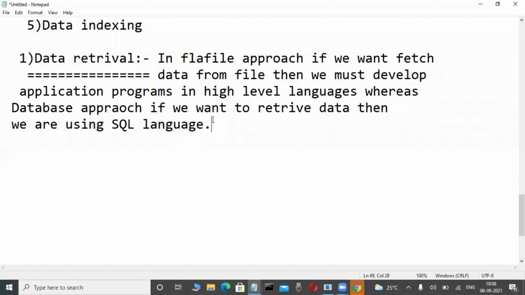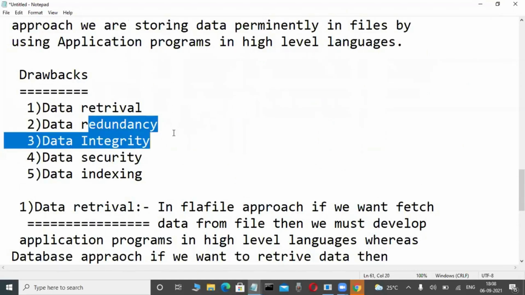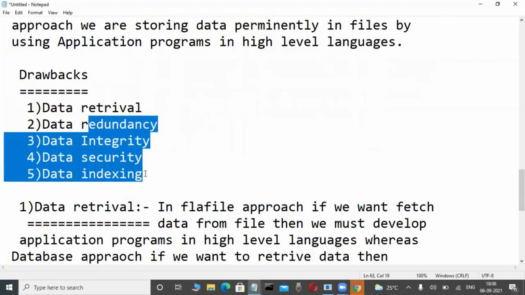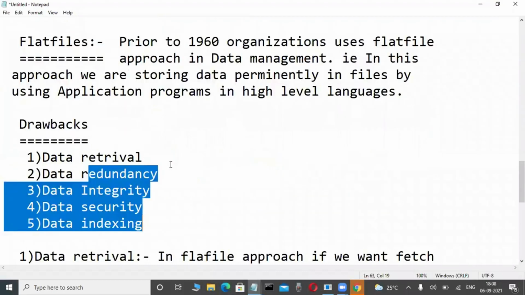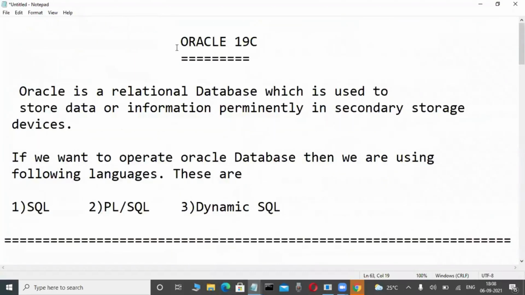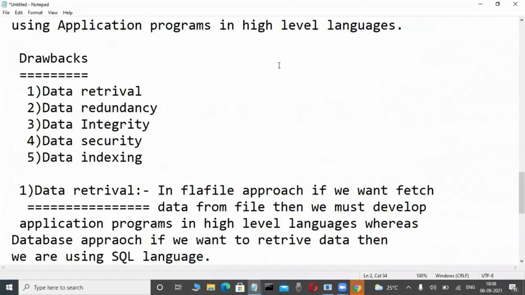Okay, up to this one is enough. A small thing only I'm telling. Then tomorrow, data redundancy and how to control it, and other concepts are there. These are all things I'm telling in brief. Then DBMS. What are the drawbacks in the olden days? Why are these drawbacks there? The storing mechanism has different structures. Then how to overcome those problems by using database software, Oracle, SQL Server. Those are all the things I will tell you. That is better.